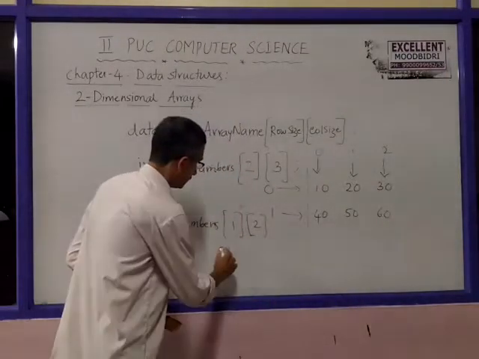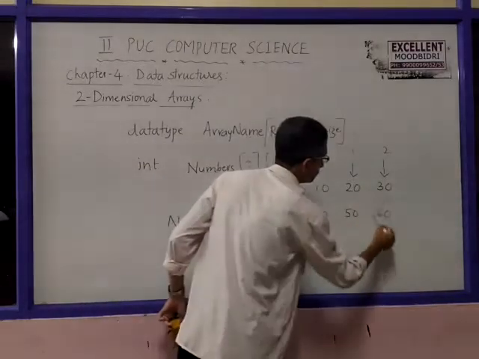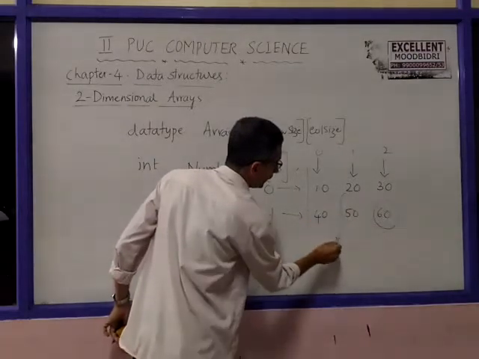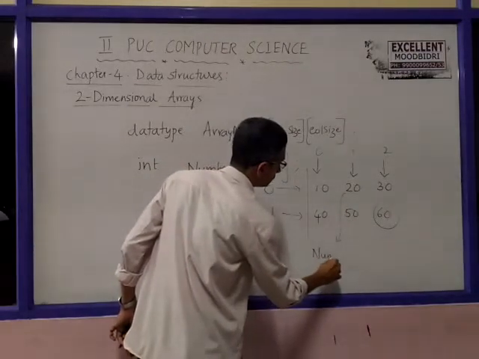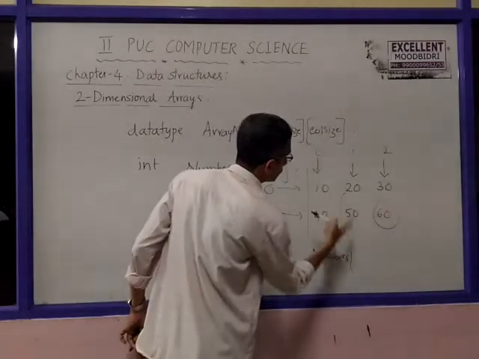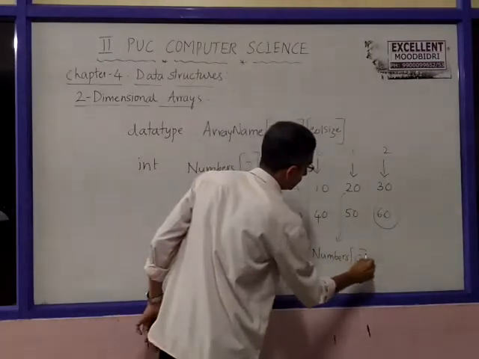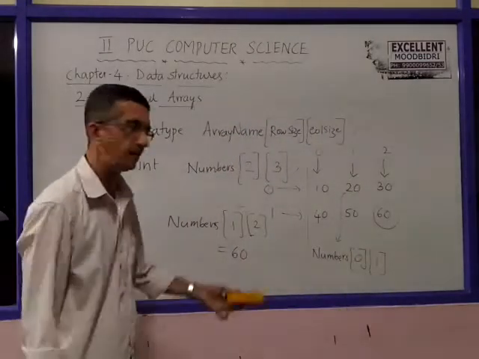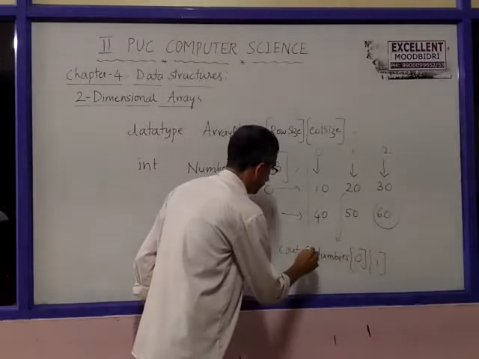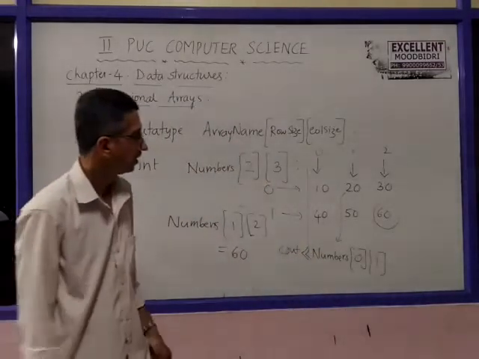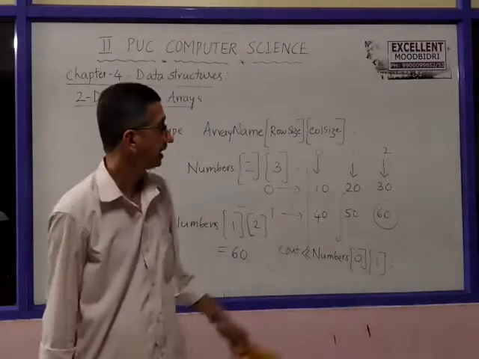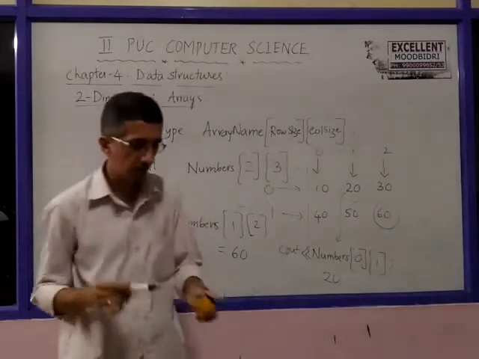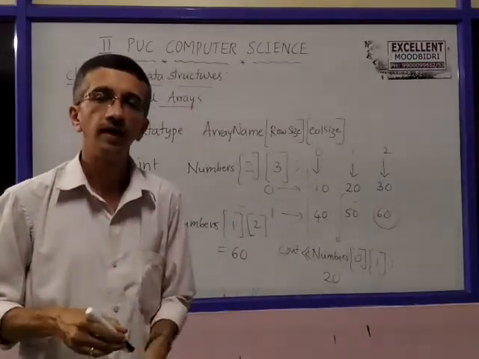So this refers to the item 60. Correct? Are you getting this? Similarly, for example, this item 20, 20 is numbers of row index 0, column index 1. So numbers of 0, 1, you can display. For example, cout numbers of 0, 1. That displays which one? This item 20. So output is 20. That is how we can access the individual items of a two-dimensional array.